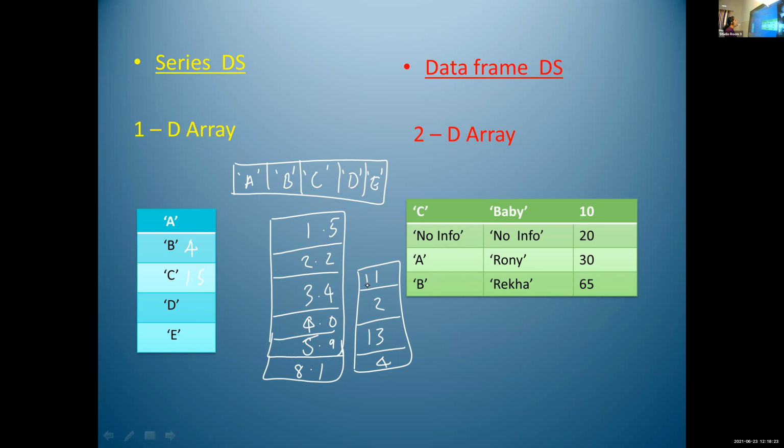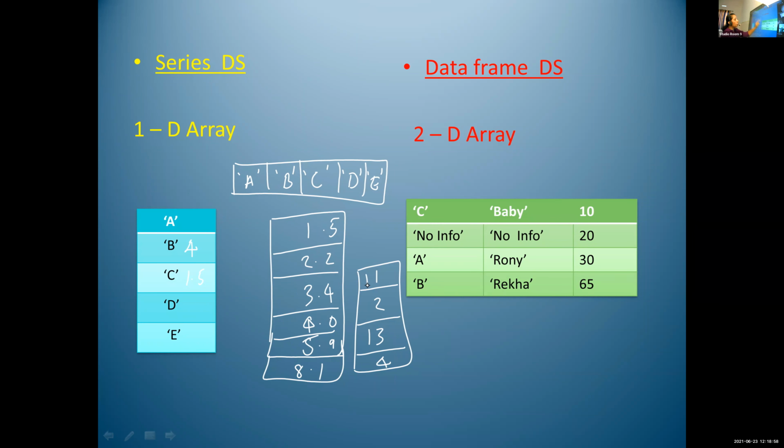So these are the main points related with series data structure. And another one is, we cannot change the size of this series data structure. When we consider the size of a one-dimensional array, once we declare one series data structure, here I declared this data structure with size 5. We cannot add one more column here. And at the same time, we cannot delete one row from here.